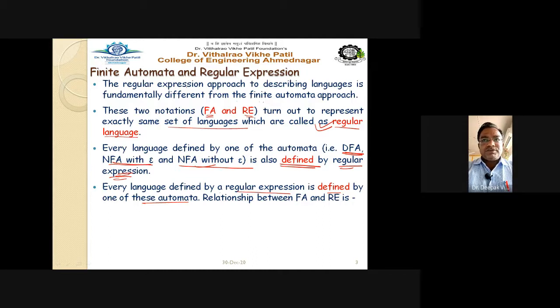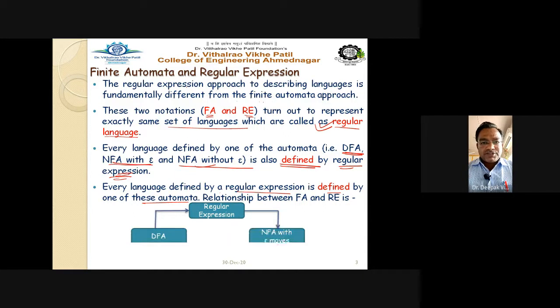See the relationship between the finite automata and the regular expression in this diagram. We can have a regular expression for a particular language L. For it, we can draw an NFA with epsilon moves. Now this NFA with epsilon moves can be converted into an NFA without epsilon moves. We know the process; already we have seen how to convert it. And from this NFA without epsilon moves, it can be converted into a DFA, that is, the deterministic finite automata, right?